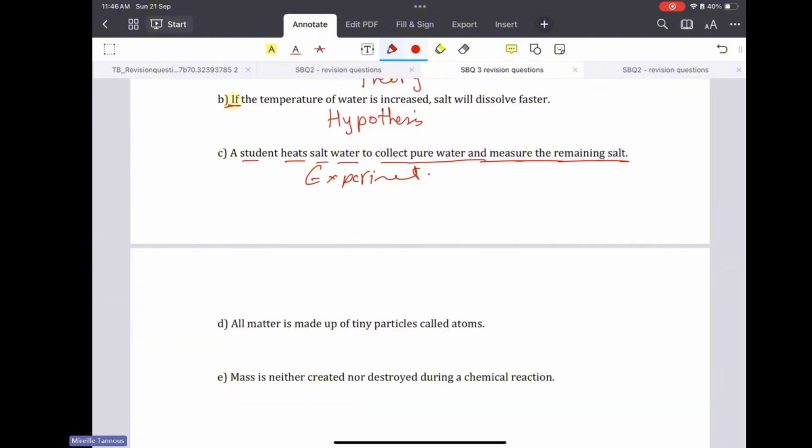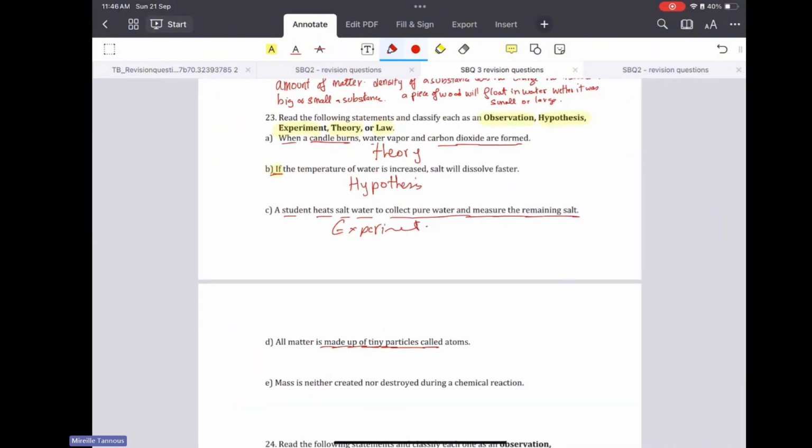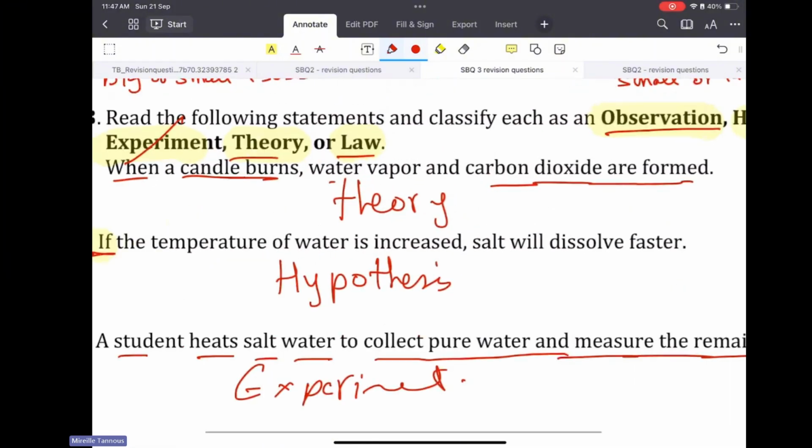All matter is made up of tiny particles called atoms. So what's remaining here? We used experiment, we used hypothesis, wait, I made a mistake here because I still have observation, theory, and law. So this one, that's an observation. That's my mistake.